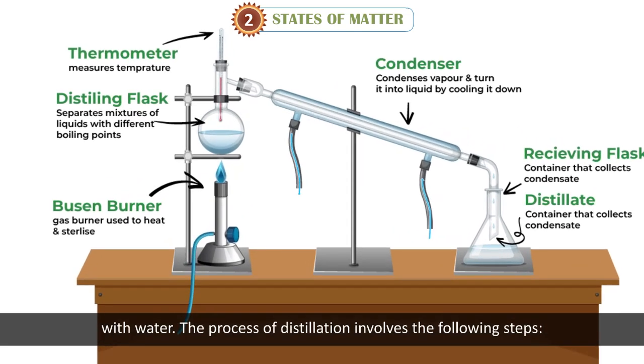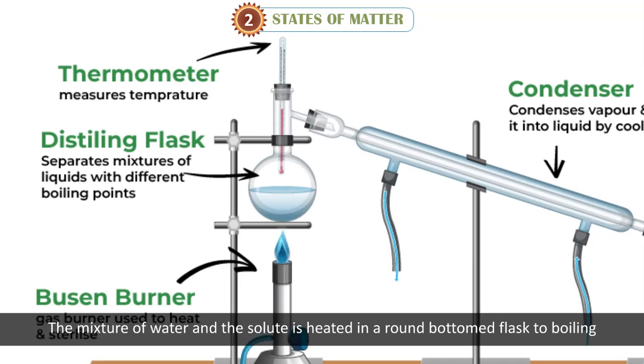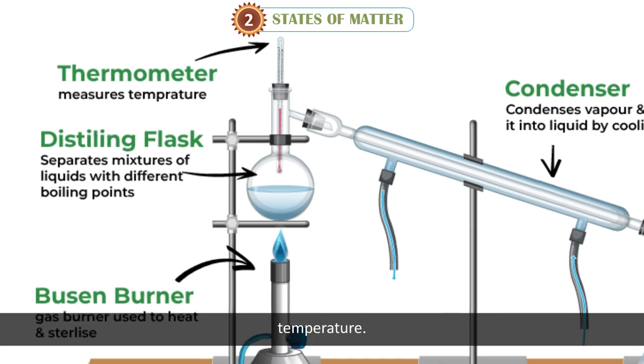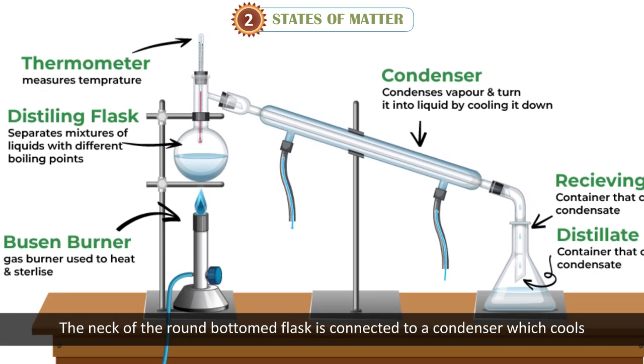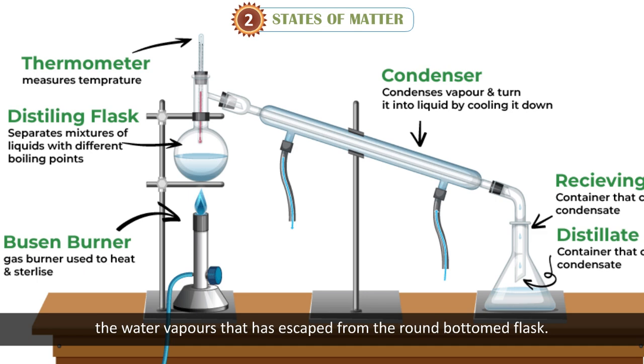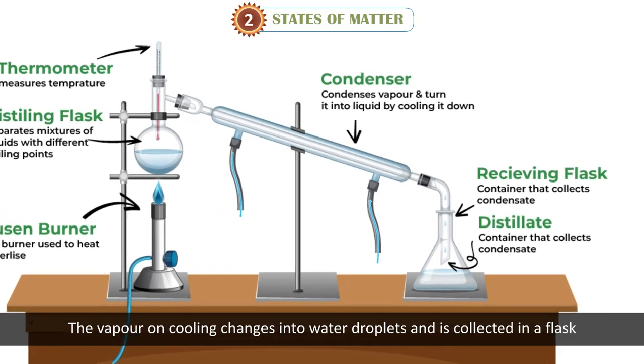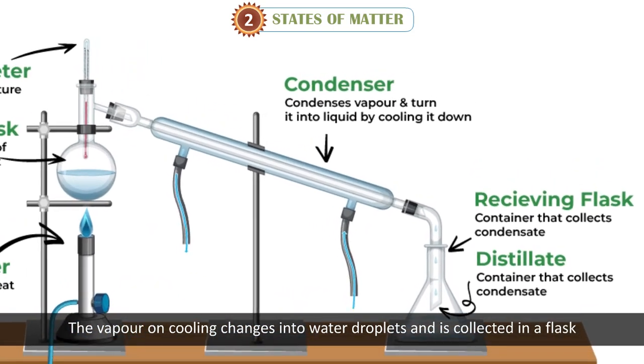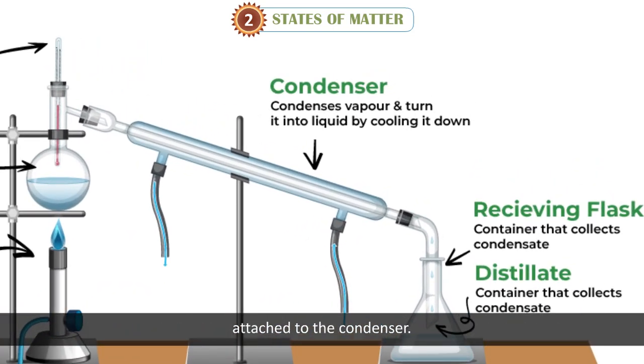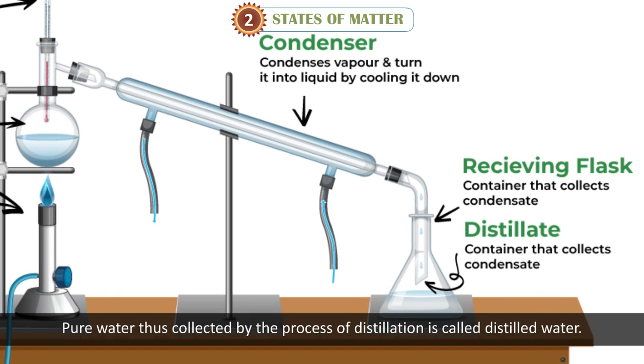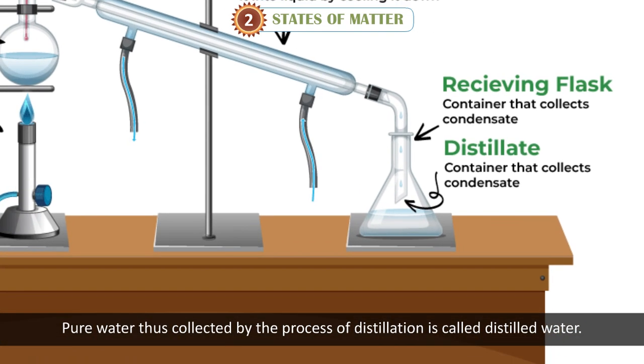The process of distillation involves the following steps. The mixture of water and the solution is heated in a round-bottomed flask to boiling temperature. The neck of the round-bottomed flask is connected to a condenser which cools the water vapors that have escaped from the round-bottomed flask. The vapor on cooling changes into water droplets and is collected in a flask attached to the condenser. Pure water, thus collected by the process of distillation, is called distilled water.